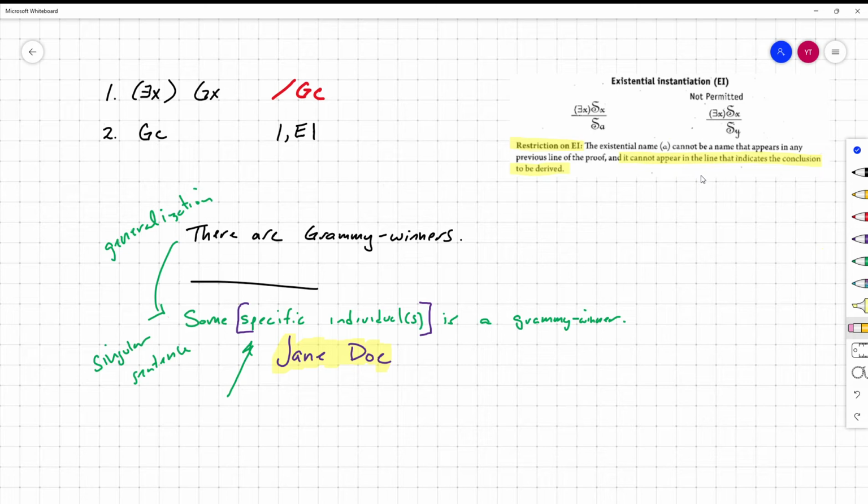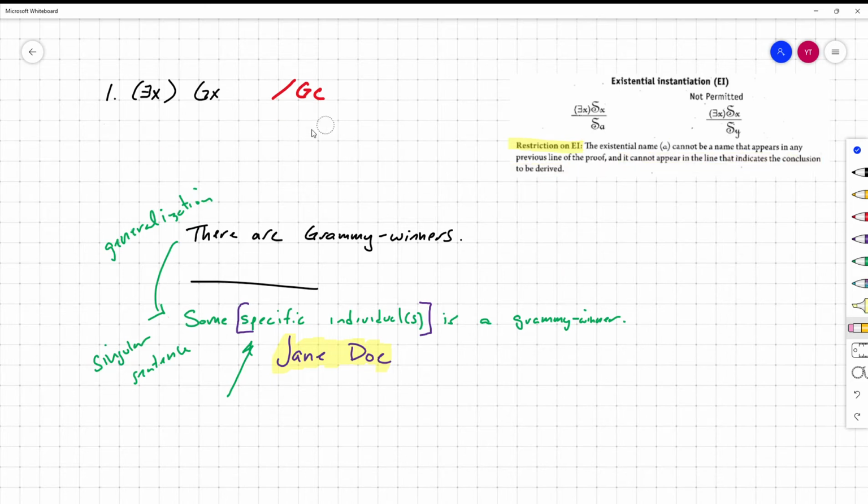Correct, but I think the easier way to check is just to make sure that you're not ending your proof with an instantial letter that you got from EI.